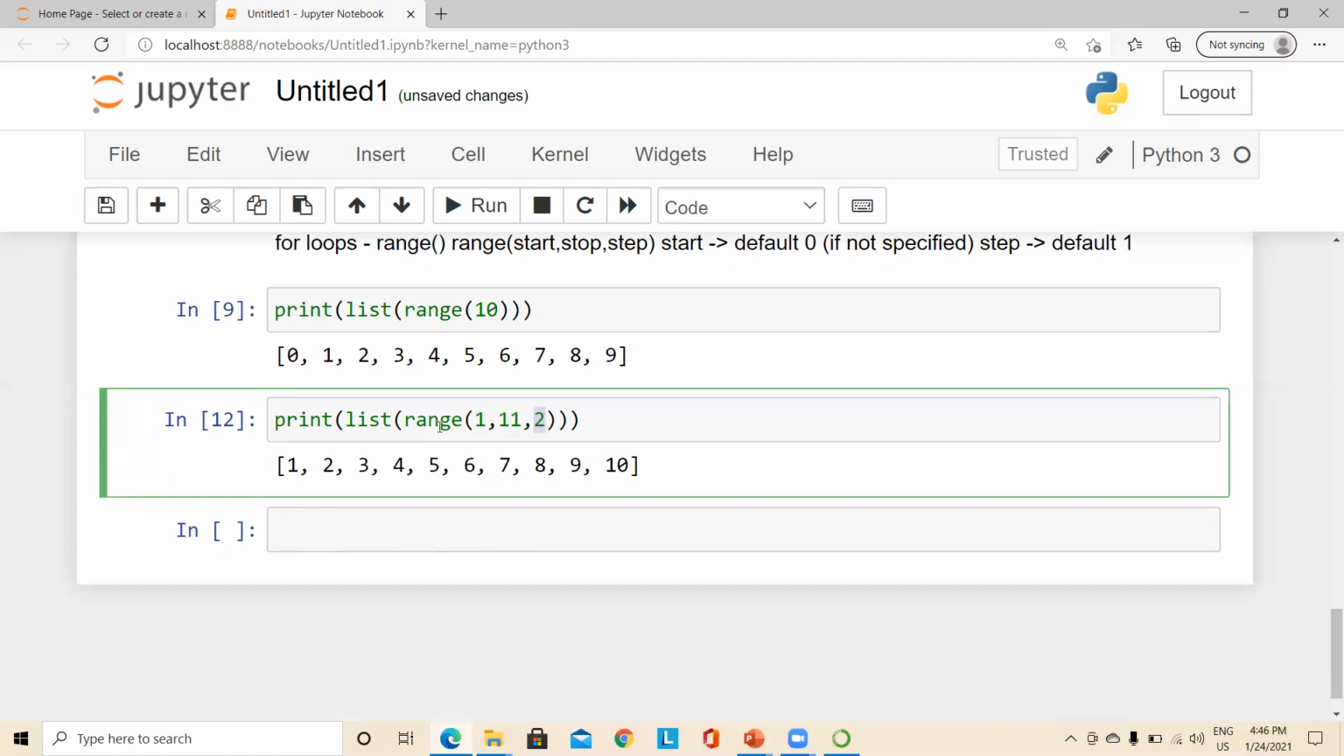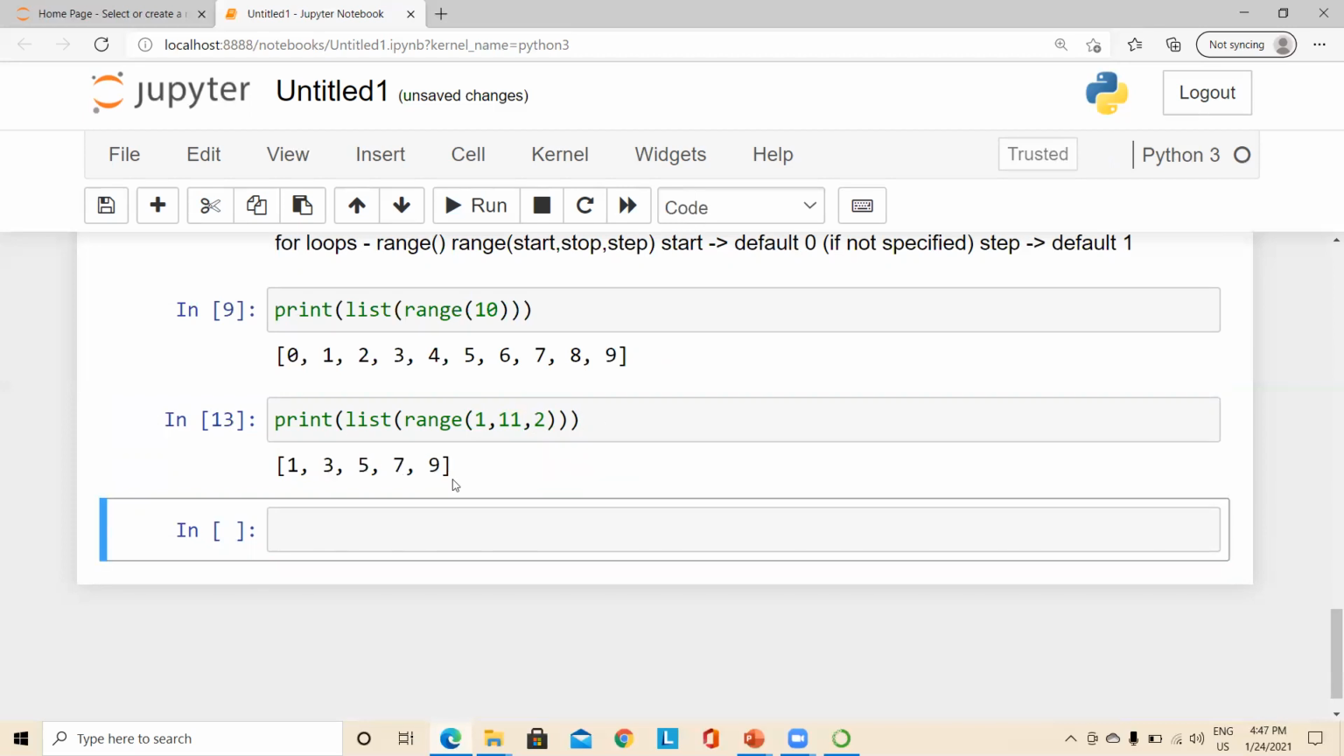What this range function will generate is numbers like 1, and the next number will be 3, the next number will be 5, and it just goes on up to 9. So we shall execute and see. So this is how the range function is used to generate a set of numbers.